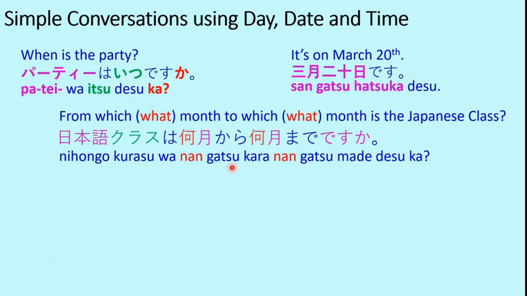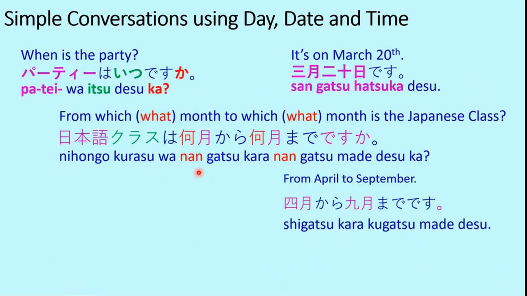So, Nihongo kurasu wa nangatsu kara nangatsu made desu ka? Nihongo kurasu means the Japanese class. Wa nangatsu means which month. Kara is from. So from which month to which month? Nangatsu made. Made is for to. So from which month to which month, desu ka? The answer is from April to September. April is the fourth month, so shigatsu kara means from April. To is made here, and this is the ninth month, September, so it's kugatsu. Shigatsu kara kugatsu made desu. This is how the answer will be given to this question.